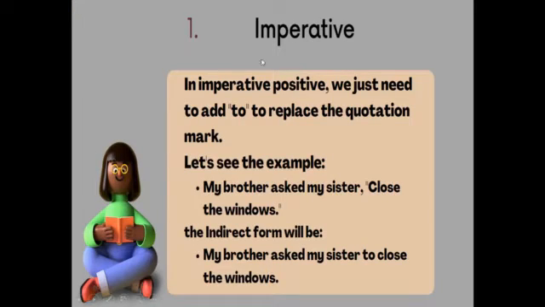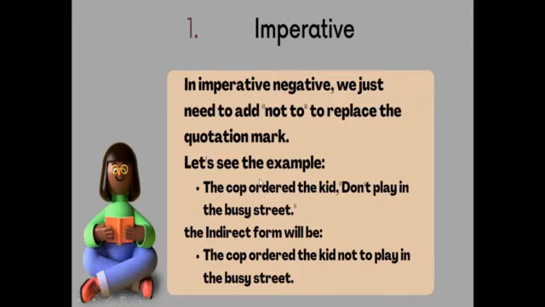Now, let's study the first one, imperative. In imperative positive, we just need to add to to replace the quotation mark. We don't have to change anything in the sentence. Let's see the example. My brother asked my sister, close the window. If we want to make this sentence into indirect form, we just need to add to before the sentence close the window. So, the indirect form will be, my brother asked my sister to close the window. So, just add to here.